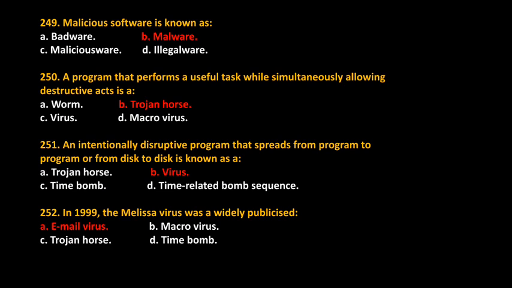Malicious software is also known as? Answer: malware. A program that performs useful tasks while simultaneously allowing destructive acts is? Answer: Trojan horse. An intentionally disruptive program that spreads from program to program or from disk to disk is? Answer: virus. In 1999, the malicious virus was widely published.